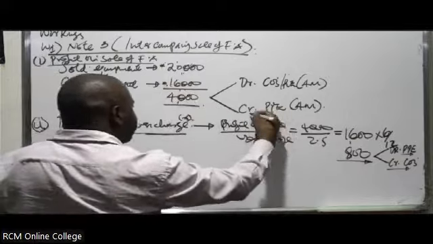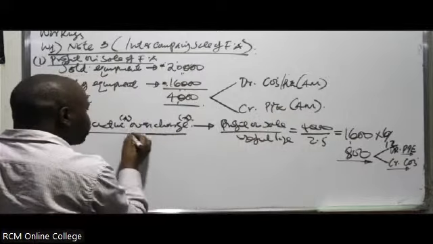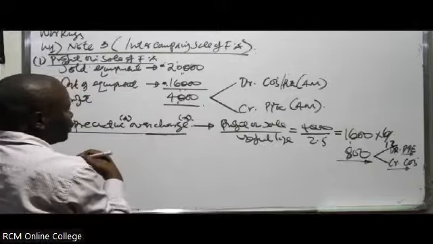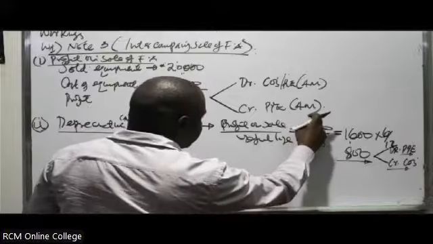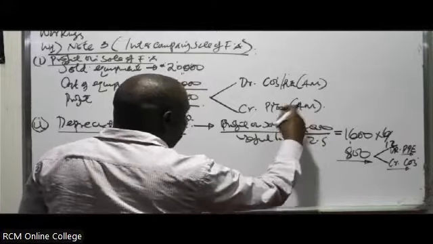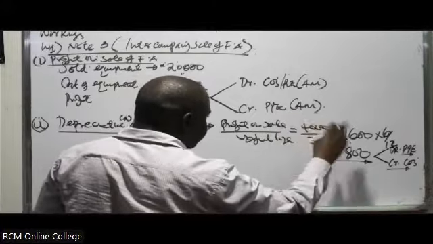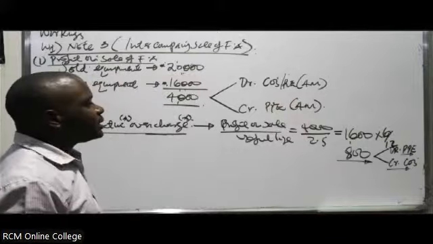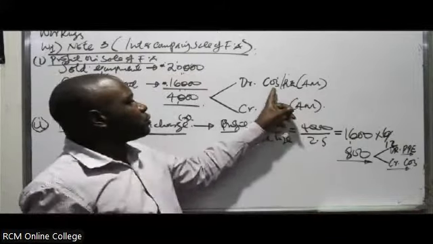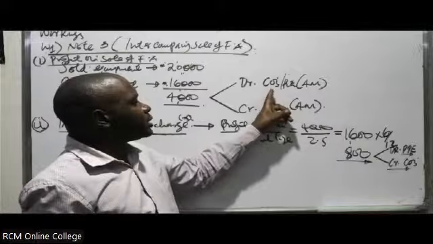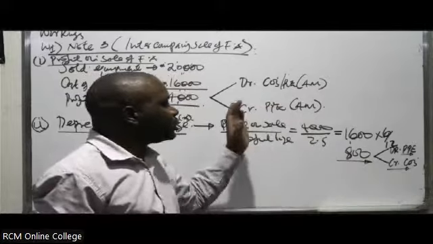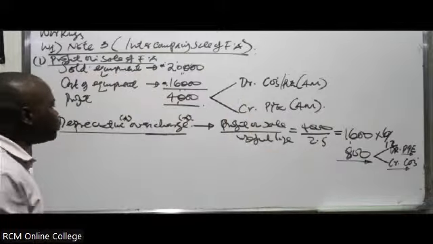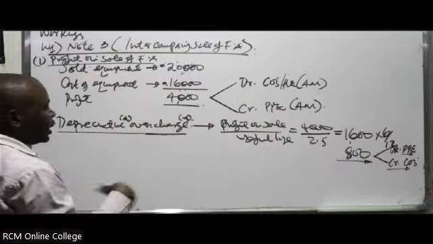Since you've corrected the PPE, you also have to consider what? Correction of the depreciation overcharge, which in this case you can calculate. So you take that profit that they were calculating depreciation on, you get how much was the depreciation. Then in this case, we eliminate it from the cost of sales. It was basically considered under the cost of sales or as an expense. When you credit the cost of sales, you are reducing that depreciation expense. There was an overcharge, you are eliminating it.